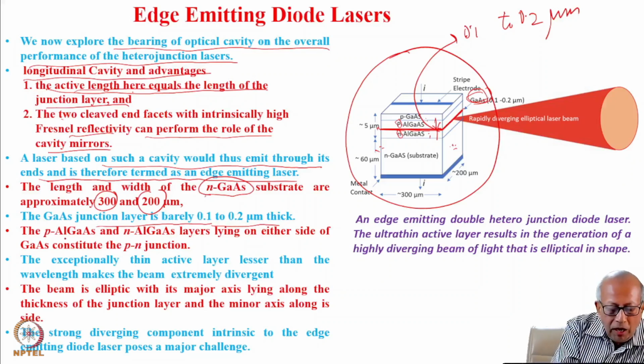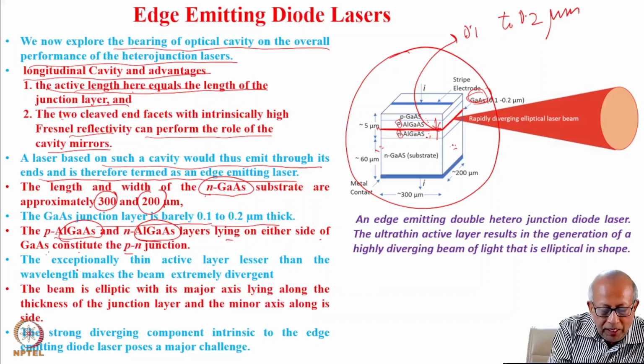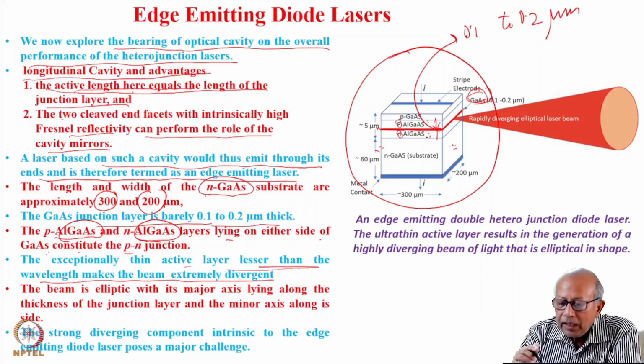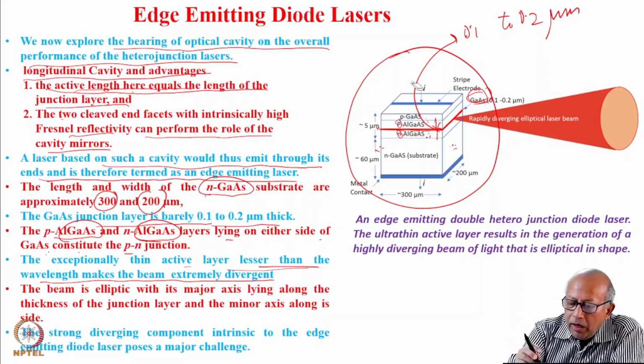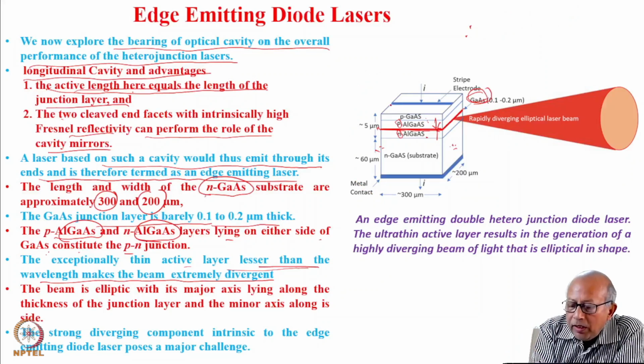The P-type aluminum gallium arsenide and N-type aluminum gallium arsenide layers lying on either side of the gallium arsenide constitute the PN junctions. This is P, this is the junction. The exceptionally thin active layer, lesser than the wavelength, makes the beam extremely divergent. You see, basically what happens is the electrical connection is taken by making a stripe electrode. So the current actually flows.